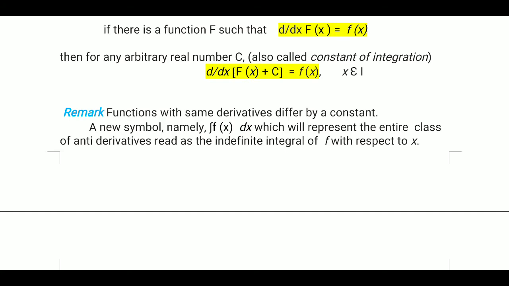A new symbol, namely integration, this is the symbol for integration, fx dx, which will represent the entire class of antiderivatives, read as the indefinite integral of f with respect to x. This means the antiderivative or integral of fx.